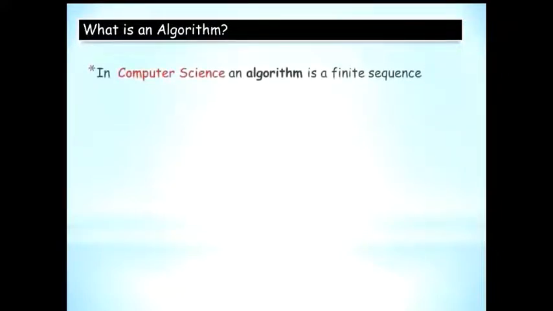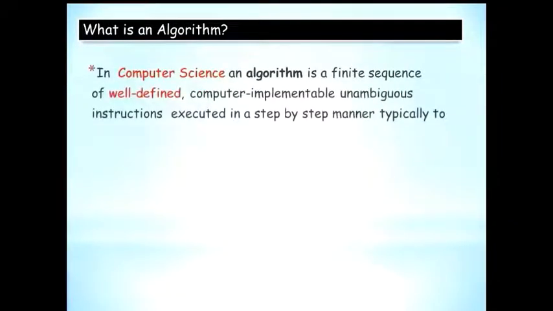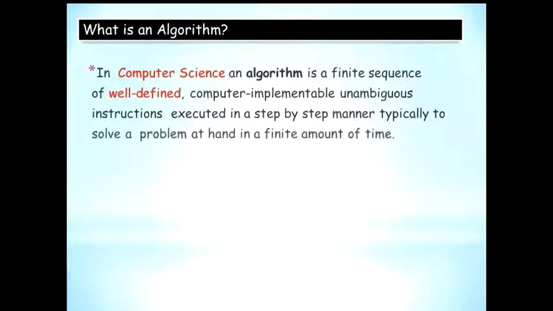What is an algorithm? So what is the definition of what you mean by an algorithm? In computer science, an algorithm is a finite sequence of well-defined, computer implementable, unambiguous instructions executed in a step-by-step manner, typically to solve a problem at hand in a finite amount of time.